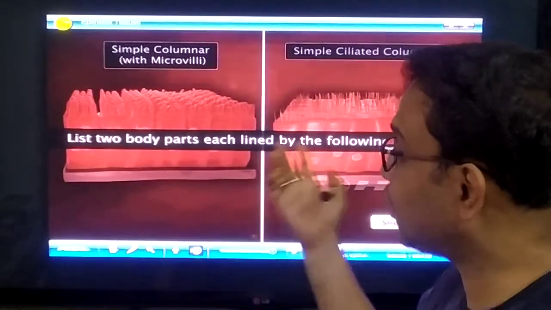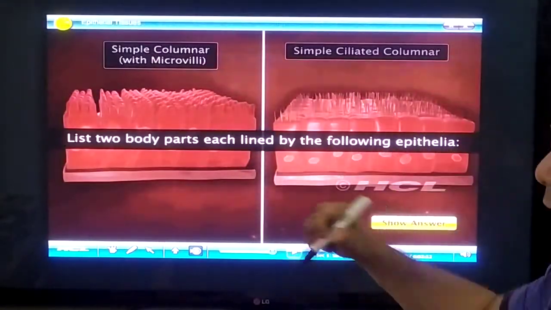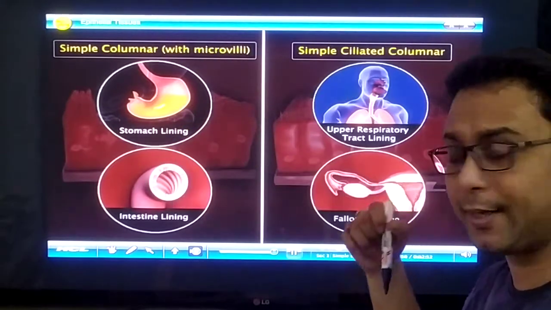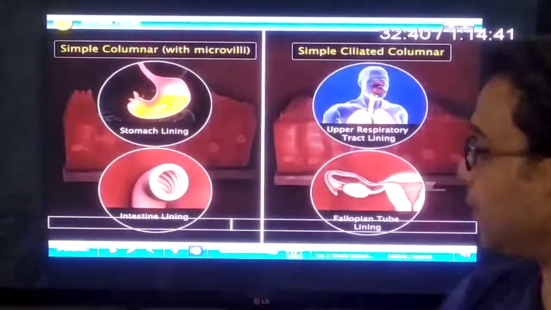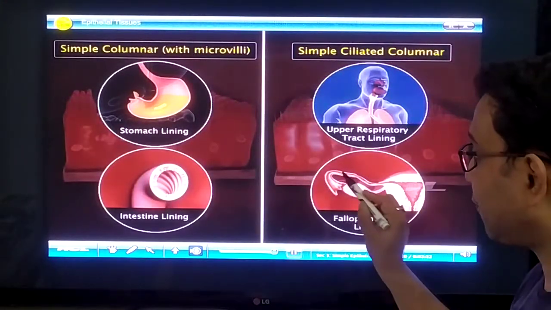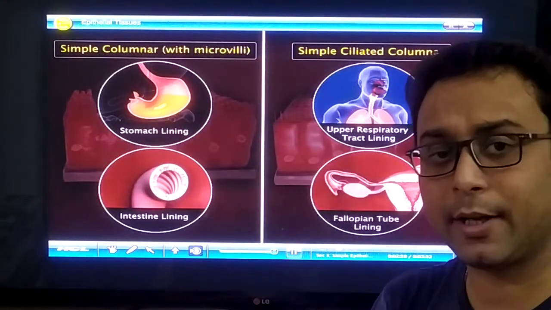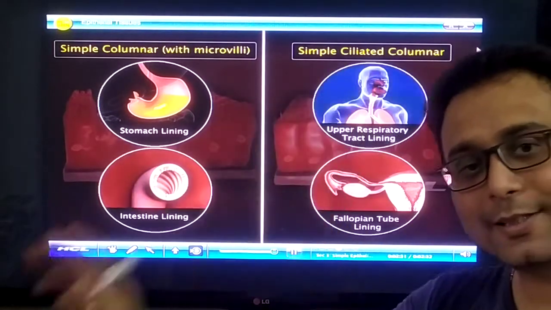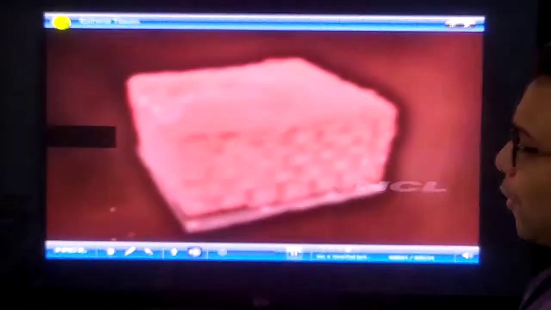And where is it present in your body? You already know that columnar epithelium is present in the stomach lining and intestinal lining. On the other hand, simple ciliated epithelium is present in the trachea and in the fallopian tube of the female body. This is the location of the ciliated columnar epithelium.